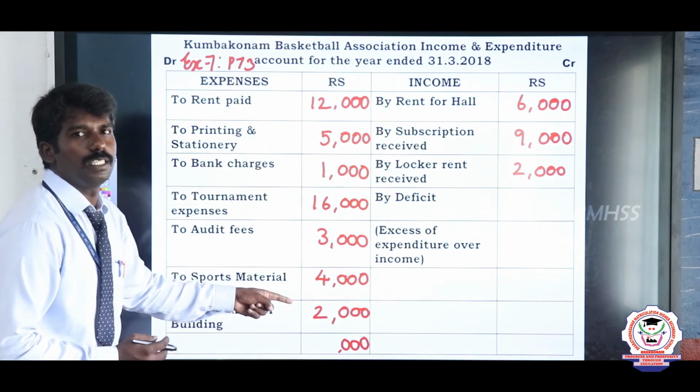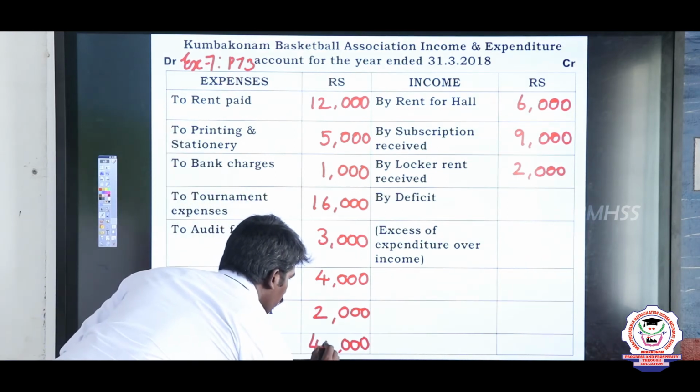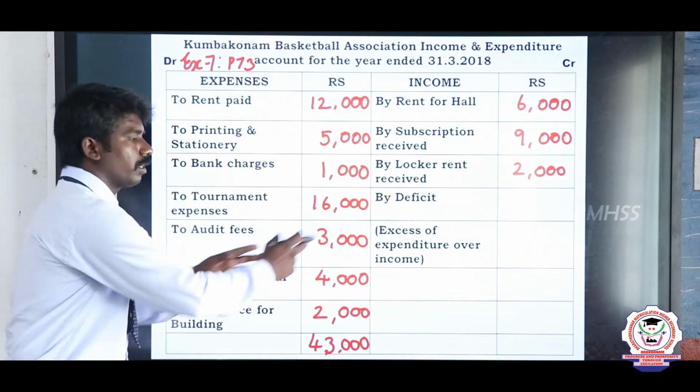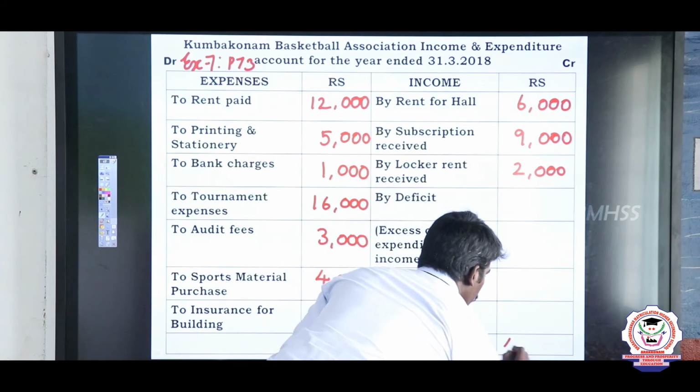So the total value is 43,000 rupees. So write 43,000 rupees. Then what should we do? Write the same amount in the total column of the income side. Write 43,000 rupees.